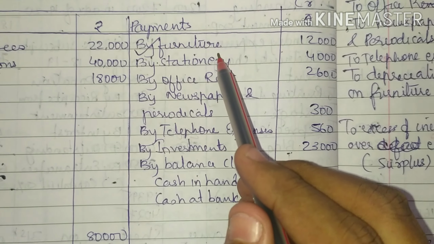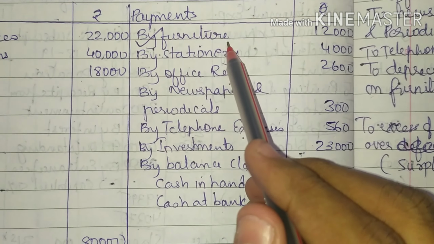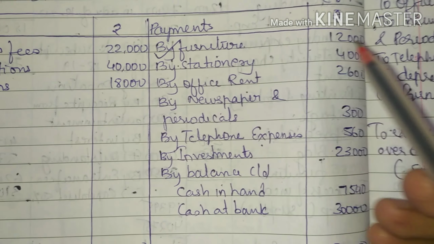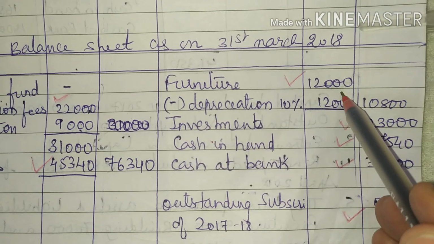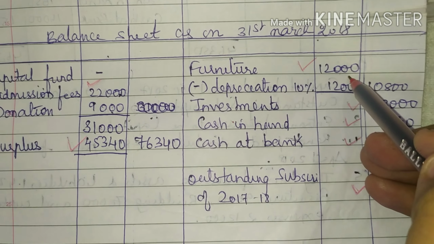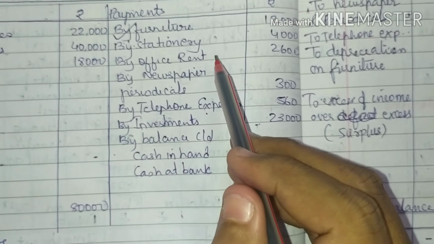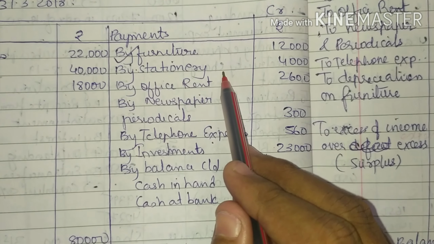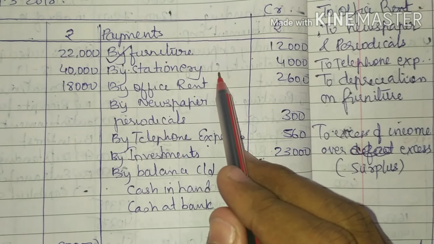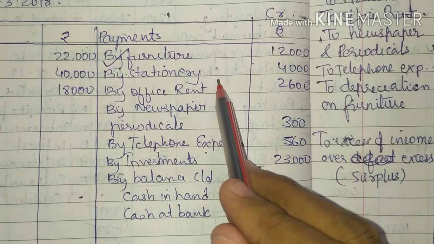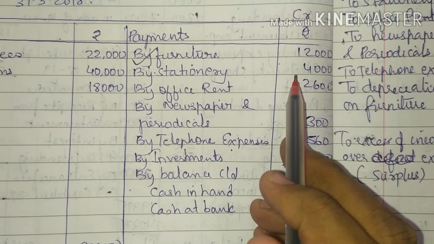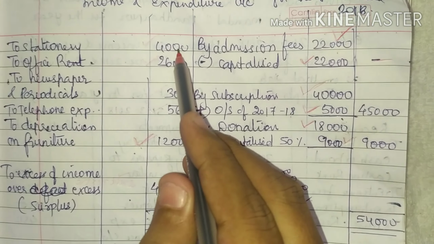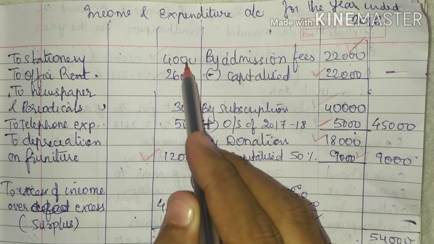In the payment side, the first element we have is furniture. Furniture is an asset. So we write in balance sheet asset side furniture 12,000 in the inner column. Then we have stationery, which is 4,000. Stationery we are going to write in the inner column. No, we are not going to write in the inner column as it is not having any adjustment.